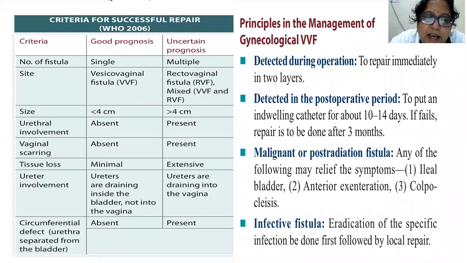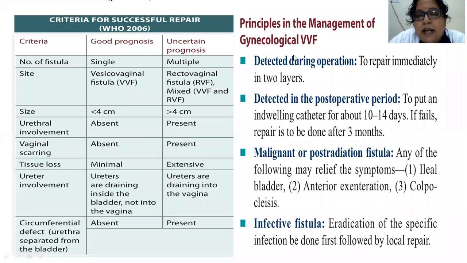Next is vaginal scarring. What is the extent of fibrosis or vaginal scarring? And any tissue loss if it is present, and if it requires any graft. If tissue loss is there, you can use grafts. And ureteral involvement, whether ureters are involved or not, and what is the defect. So all these criteria are used to define the prognosis of the case.